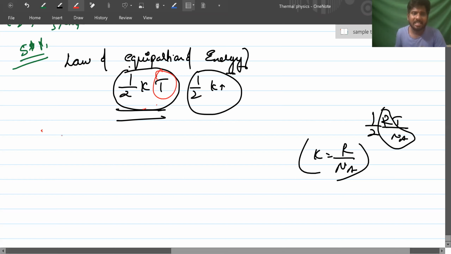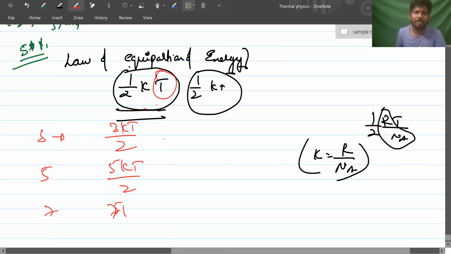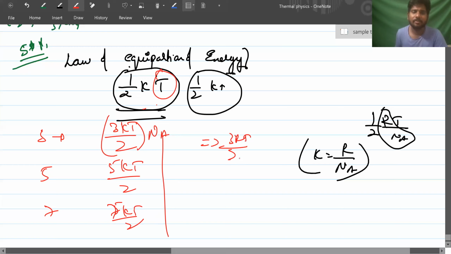Suppose it has 3 degrees of freedom, the molecule energy is 3 kT by 2. Half kT plus half kT plus half kT. 5 degrees of freedom means 5 kT by 2. 7 is an example I am giving. Now, if 1 mole is given in the question, you multiply with Avogadro number, and the answer will be 3 RT by 2. Got it?